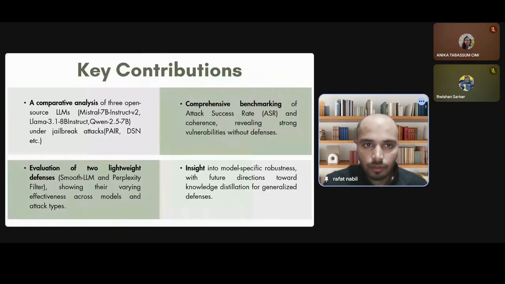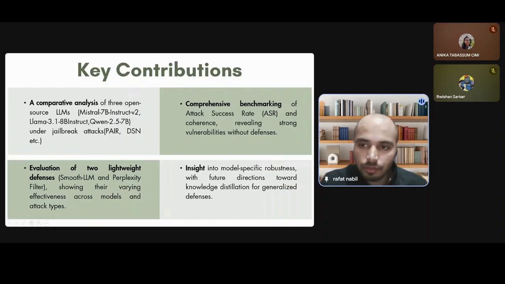The key contributions of our research are, first, a very comprehensive analysis of 3 open source LLMs, Mistral 7B, Llama 3.1 8B, and Qwen 2.5 7B, all of which are instruction fine-tuned models. Also, we evaluated against 2 lightweight defense mechanisms, SmoothLLM and PerplexityFilter, showing their varying effectiveness across models and attack types.